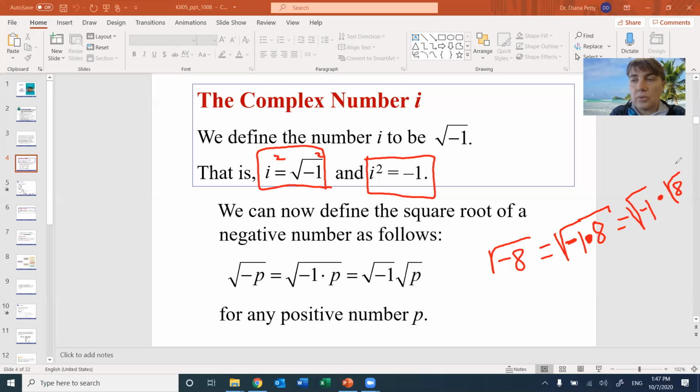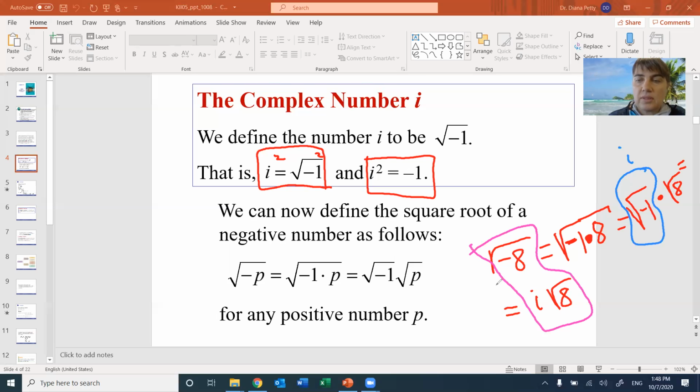And then I need to keep going under it. Square root of -1 was I. So then you're going to have I square root of 8. Let me highlight it with some weird color. So technically, square root of -8 equals I square root of 8. So this is an imaginary number.